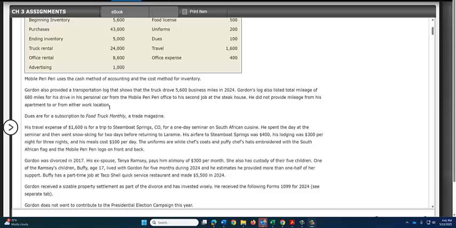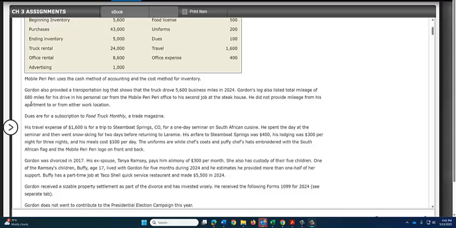So for his personal vehicle, if he goes from one job to the next, that mileage is deductible. However, any mileage from his home to the office or from his office back to his home, that's considered commuting, and that is not deductible.